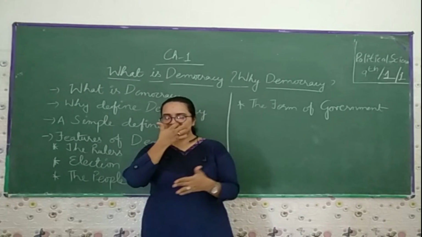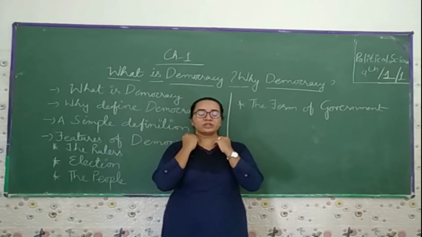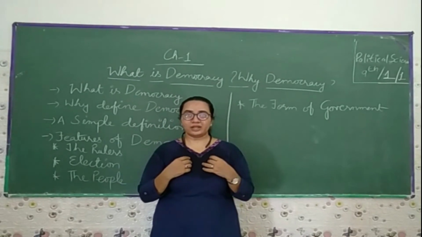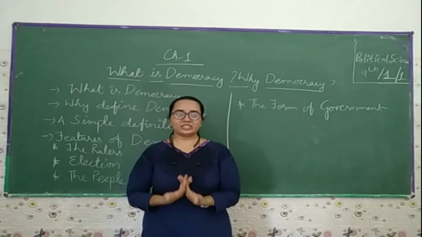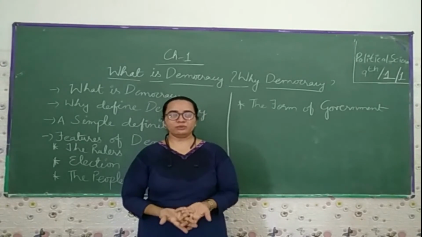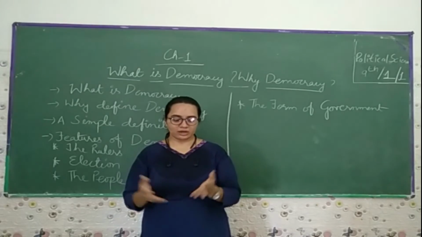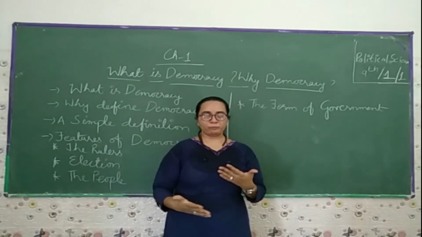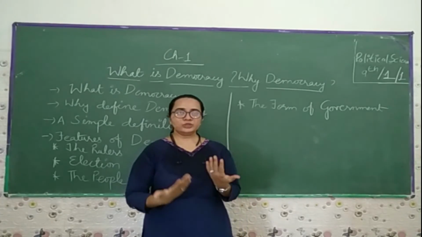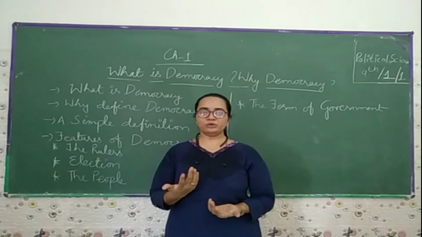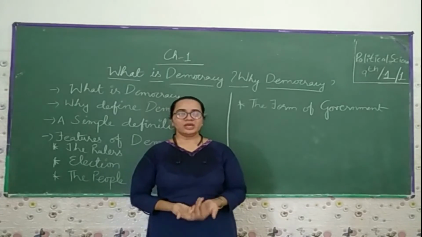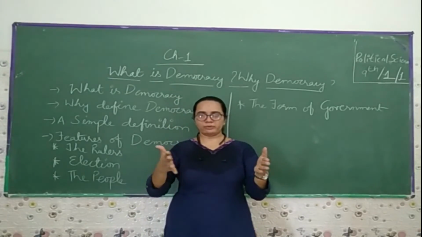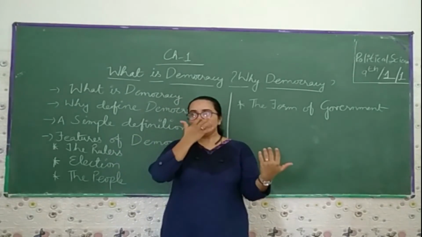If we go toward another definition of democracy, it is the government which is elected by the people by giving their vote. In that case, government is different and democracy is different. The people have the role or duty to give the vote to elect their own representative. Why do they want to elect their own representative? Because they have an idea what the particular person he or she is. He is eligible